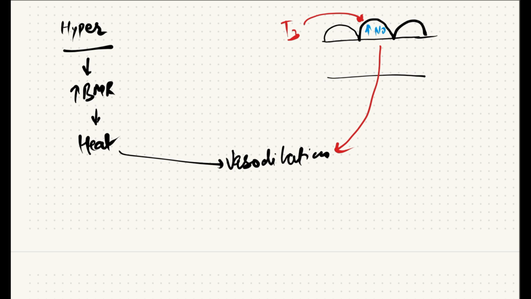So because of cutaneous vasodilation, there is warm, moist skin. There are bounding pulses because of rapid ejection into the dilated arteries, and there is wide pulse pressure because of vasodilation.